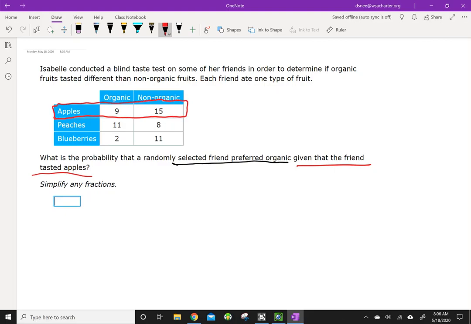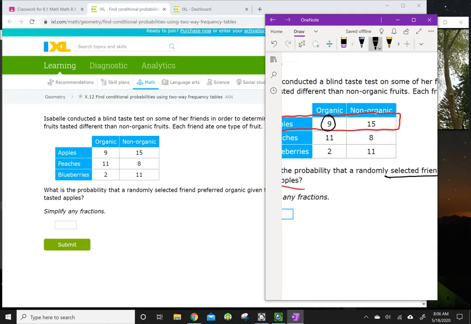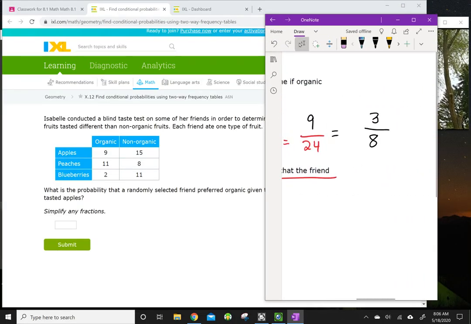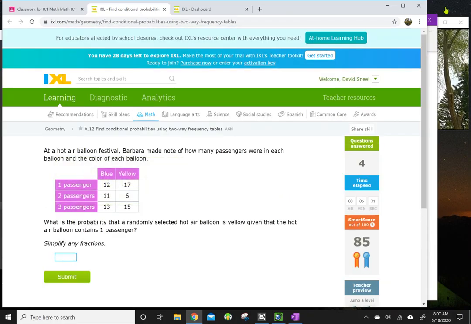This row of data right here, I have 9 plus 15, and that equals 24. So that's my denominator. That's my group that I'm looking at, my sample size is 24. How many of those people prefer organic? Well, 9 of them prefer organic. 9 I know is divisible by 3, that gives me 3. And 24 is divisible by 3, that gives me 8. So that's going to be my fraction, the probability: 3 out of 8. And if we make mistakes, we learn from them. And we got it.